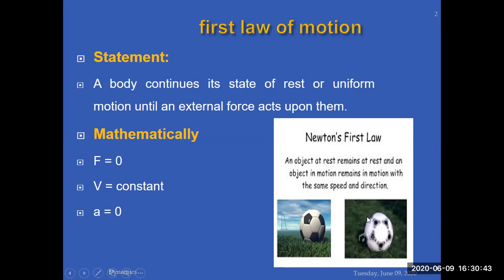These are examples of the ball. An object at rest remains at rest, and an object in motion remains in motion with the same speed and direction. If you have applied a force on a football, this football will keep moving, and it will not stop unless and until forces try to stop the moving ball. What are those forces? Air friction and weight, that is, gravity. These are different forces which try to stop it. That is another question. But basically, after application of the force, the ball must keep moving.